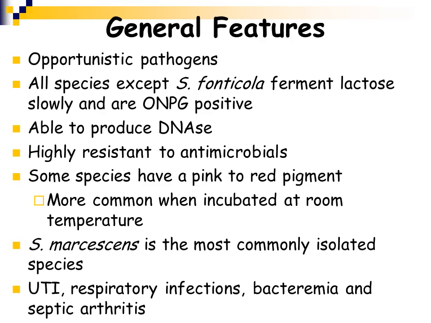Some of these species have a pink to a red pigment, so they can be very bright red, especially if they're incubated at room temperature. So if you take Serratia and you put it on a general nutrient agar and incubate it on a bench top, some of these species will turn very, very bright red. Serratia marcescens is the most common species isolated, and Serratia has been isolated from urinary tract infection, respiratory infection, bacteremia, as well as septic arthritis.